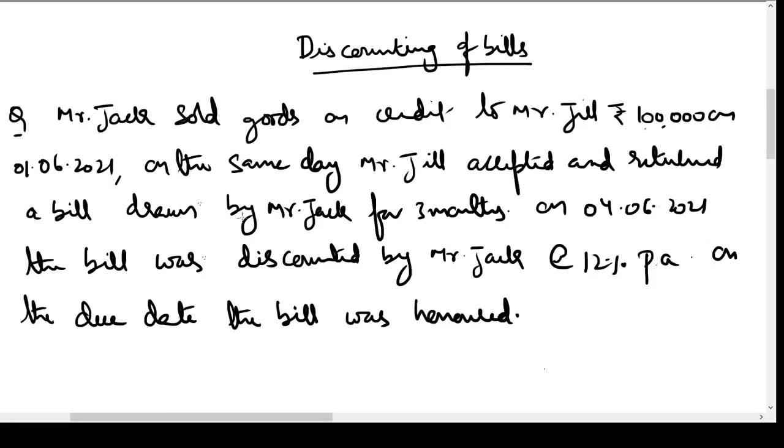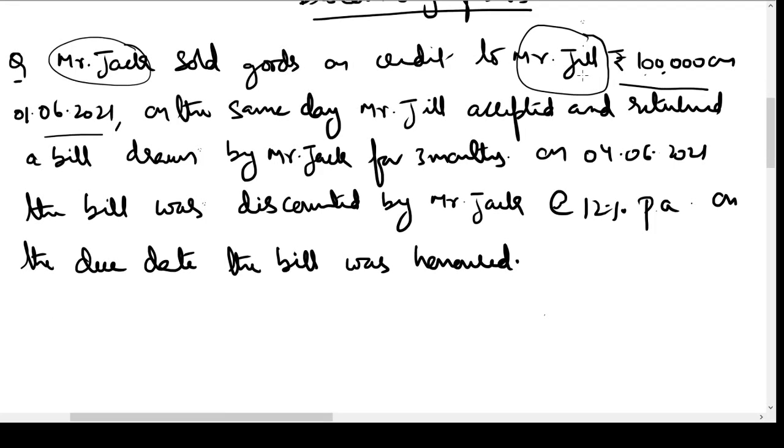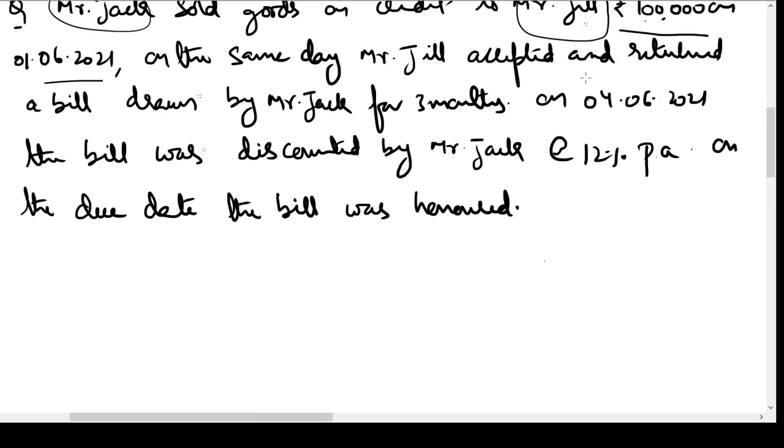In this problem you can see Mr. Jack sold goods on credit to Mr. Jill. The value of the goods is rupees 1 lakh on 1st June 2021. So we have two parties here, Mr. Jack and Mr. Jill. Jack is selling goods on credit to Mr. Jill. The value of the goods is 1 lakh on 1st June 2021. So how is this going to be recorded in the books of Mr.